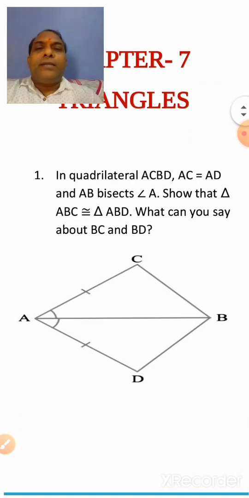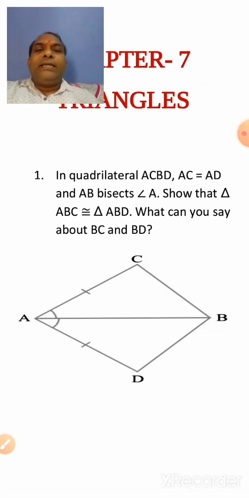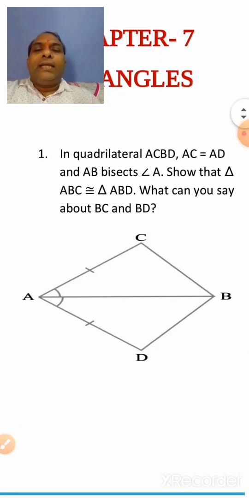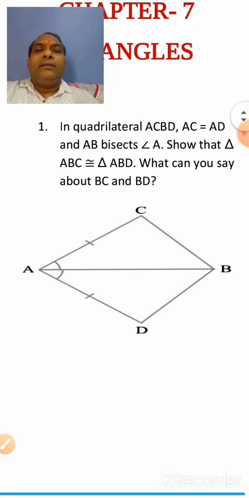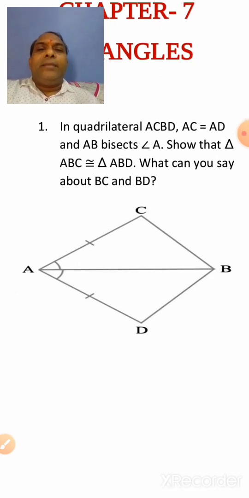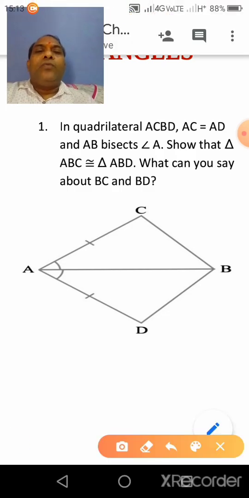Question number 1. In a quadrilateral ABCD, AC is equal to AD and AB bisects angle A, so that triangle ABC is congruent to triangle ABD. What can you say about BC and BD? So ABCD is a quadrilateral. Here AC is equal to AD, given, and AB bisects angle A, because AB bisects angle A, so this angle will be equal to this one.